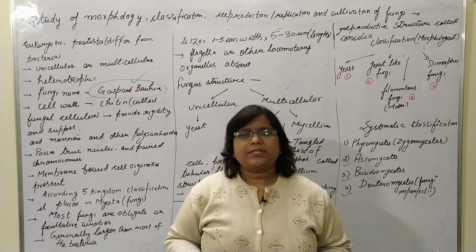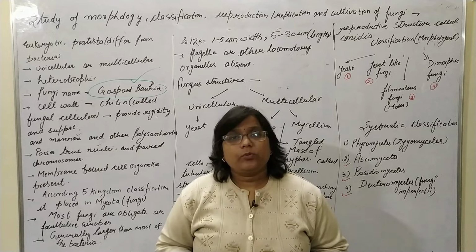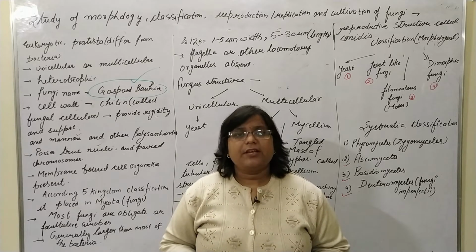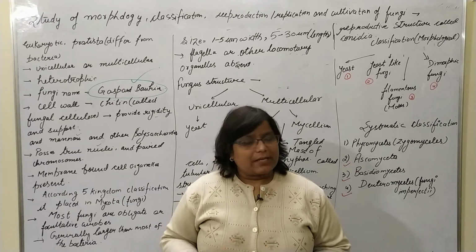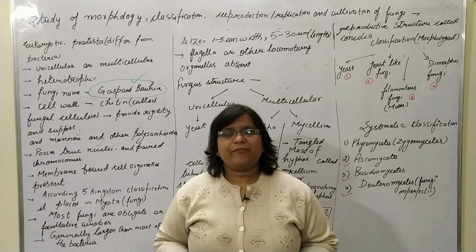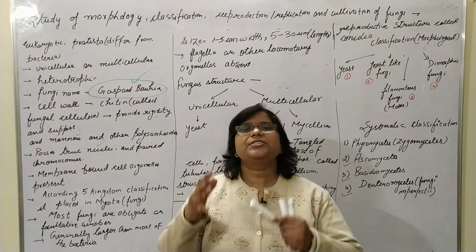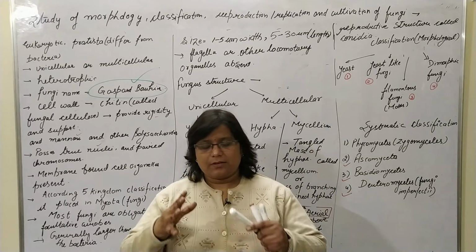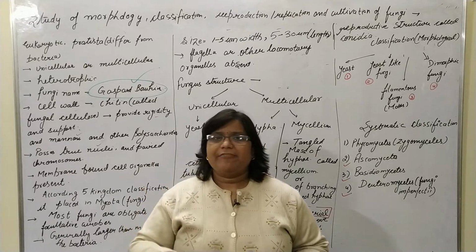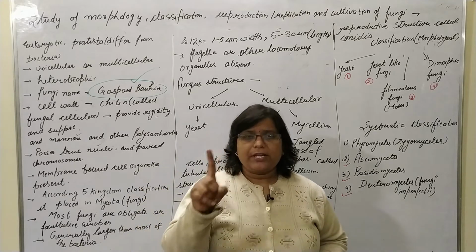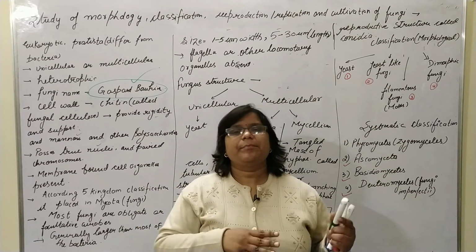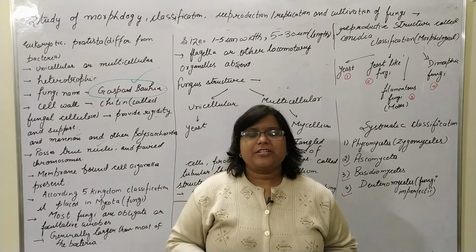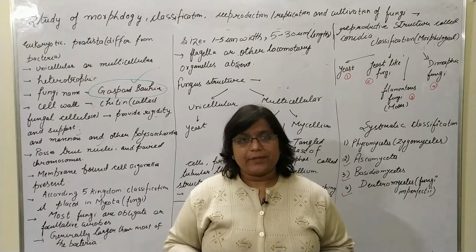Okay, it's not a Protista group. According to the 5 kingdom classification, which was given by Whittaker, we divide the whole system into 5 kingdoms. First is Monera, second is Protista, third is Plantae, then Fungi and Animalia. These are the 5 kingdom classification given by Whittaker.